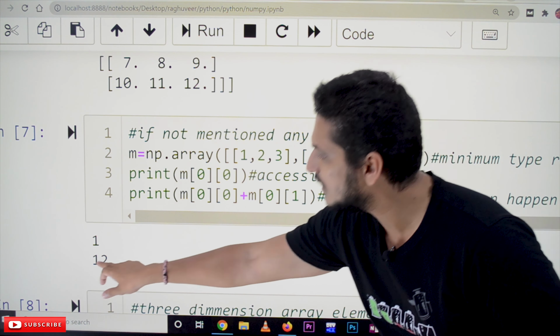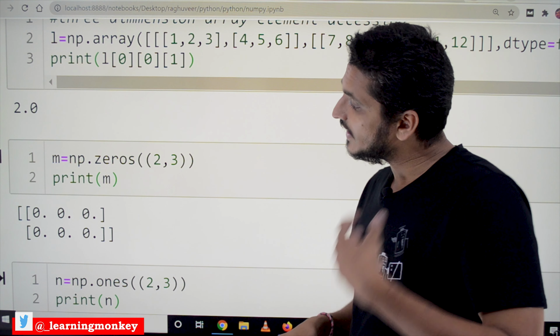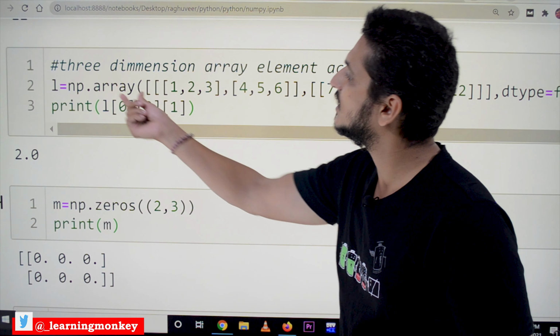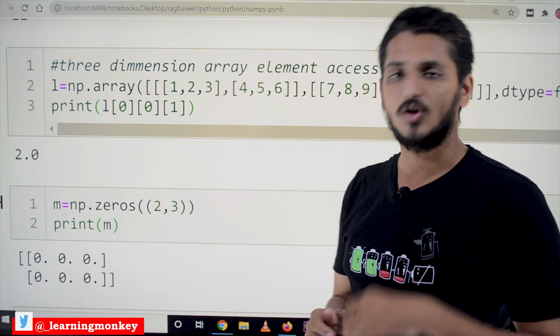Next, in order to define an array we are using the array function. Not only that, we can use other functions also. Those functions are np.zeros. You can check the documentation of this function. Zeros takes the shape of the array. What shape do you need? 2 rows, 3 columns.